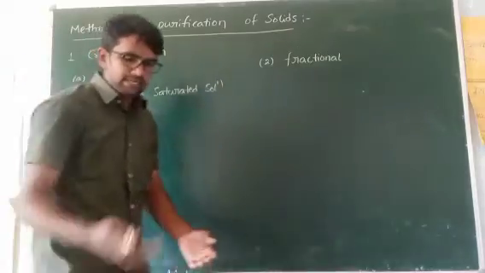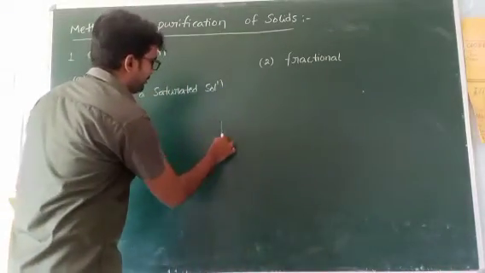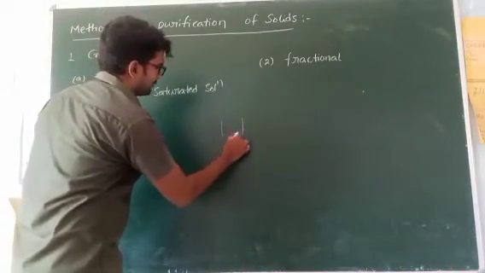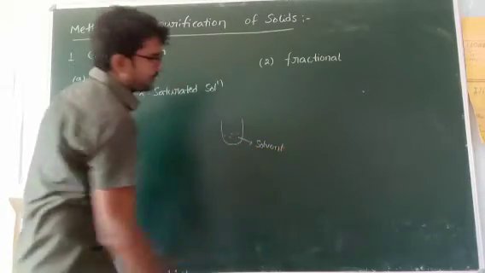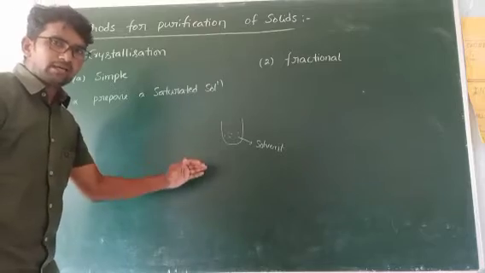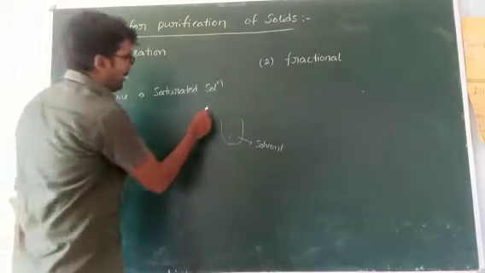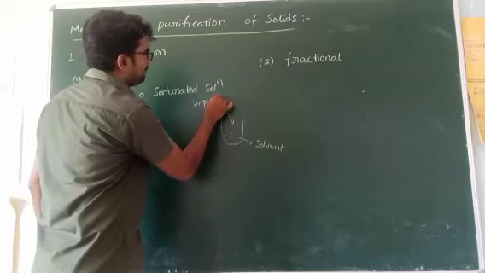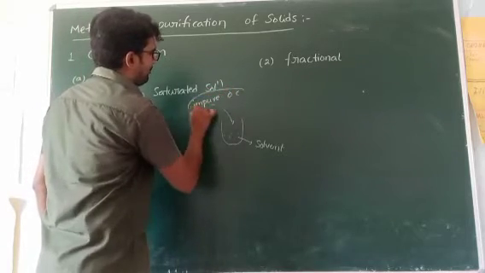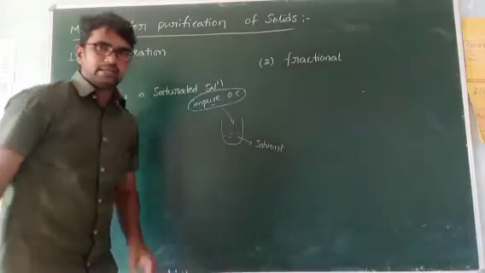Saturated solution means take a solvent. Generally, what type of solvents are used? Water, alcohol or benzene. Now add impure organic compound to the solvent.